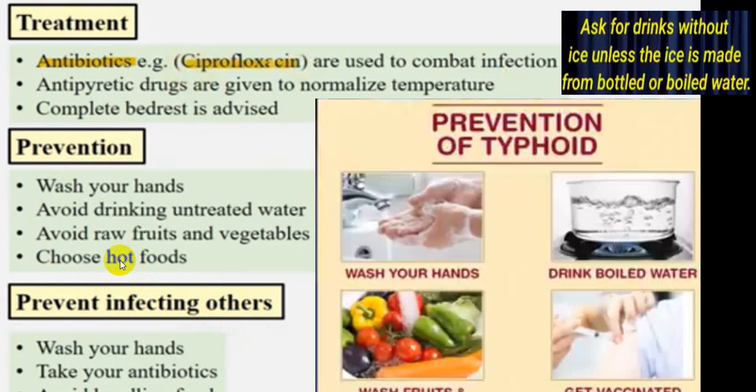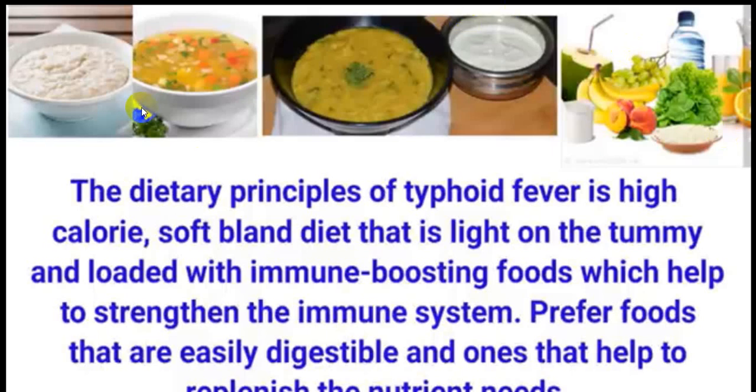So for prevention, wash your hands, avoid drinking untreated water, avoid raw foods and vegetables, clean them properly, always choose hot food, and peel off the skin, etc. And prevent infecting others by washing your hands, taking your antibiotics properly, and avoiding handling food materials. The infected person should avoid that. Ask for drinks without ice unless the ice is made from bottled or boiled water. A good nutritious diet is absolutely necessary, and the diet should be immune boosting.